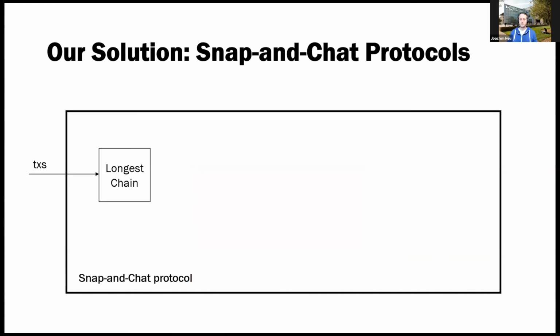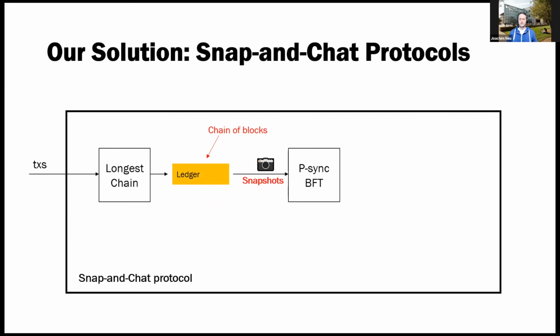Transactions enter the protocol. They're first ordered by a longest chain protocol into a ledger. And this ledger, you can think of as a chain of blocks, right? This is a blockchain. Then we take snapshots of this ledger and we input these snapshots into a partially synchronous BFT protocol. And what this protocol outputs is a chain of chains of blocks.